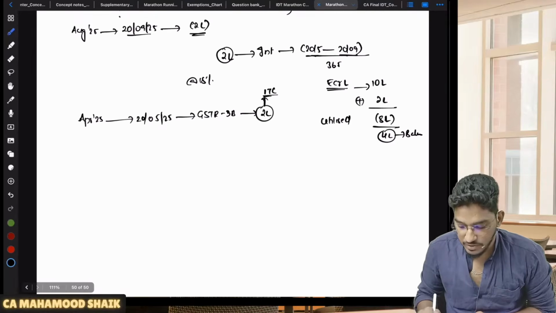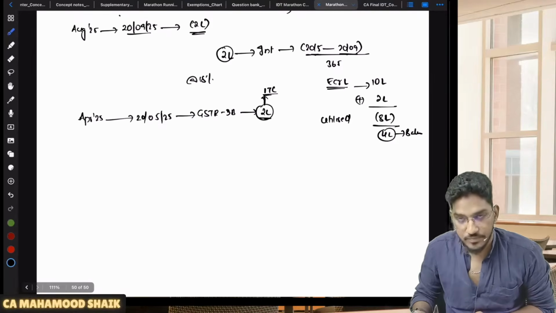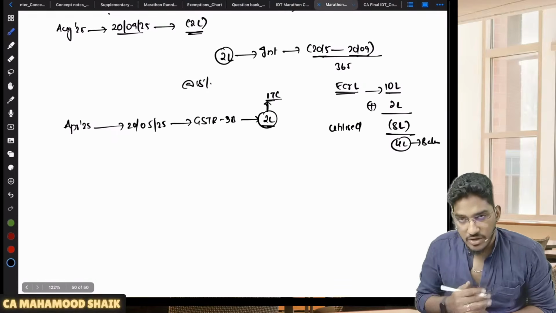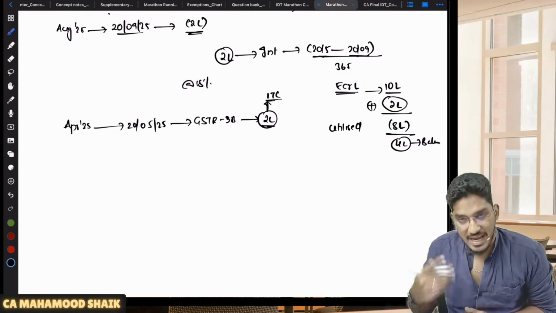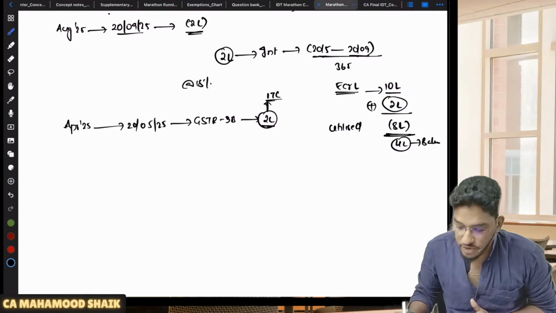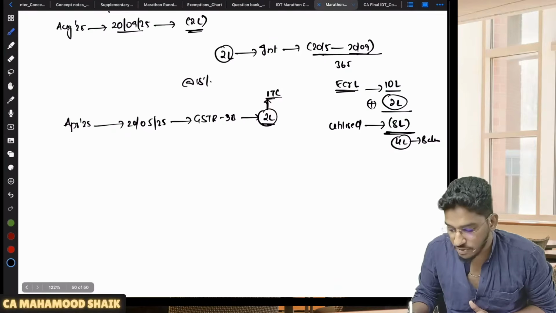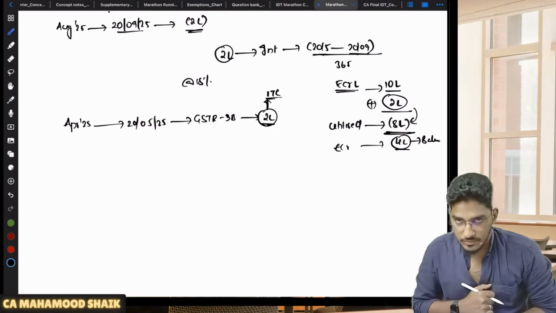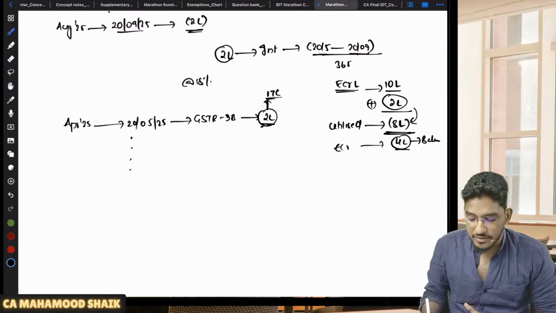So in one particular month, you have availed 2 lakh rupees of ITC. You have taken the credit, but already enough balance is there in your electronic credit ledger. To that, it was added. But out of that amount, let us say in the current month you have 8 lakh rupees of output tax liability, you have adjusted it. Still in your electronic credit ledger 4 lakh rupees of balance is there.